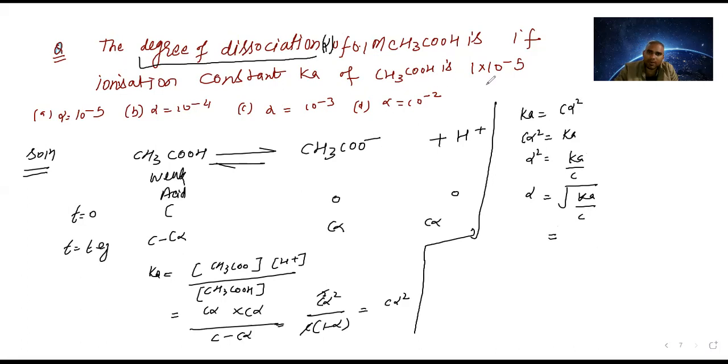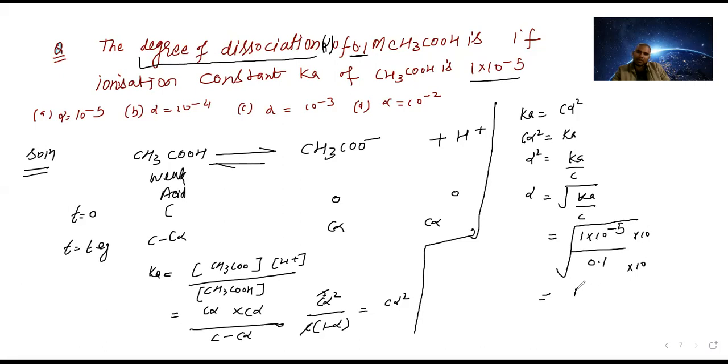Ka value they have given is 1 into 10 power minus 5, divided by the C value they have given, molar concentration 0.1. This is in the root. To remove the decimal, we multiply by 10 in the numerator and denominator.